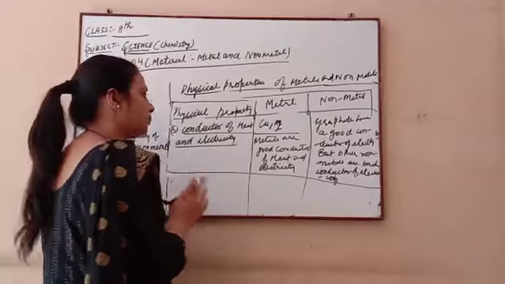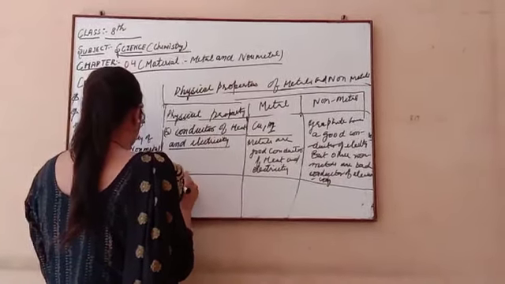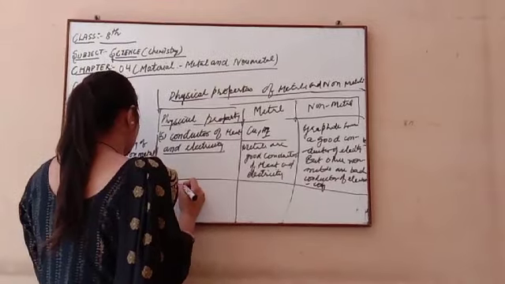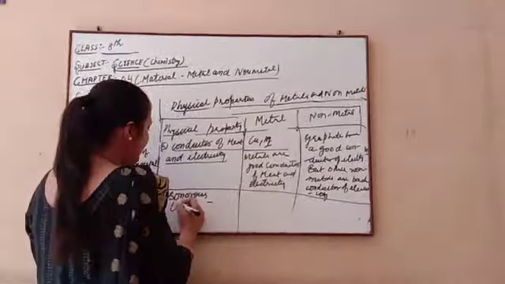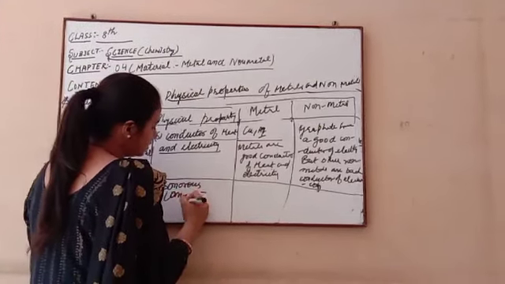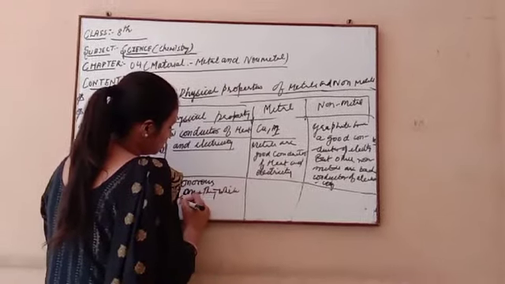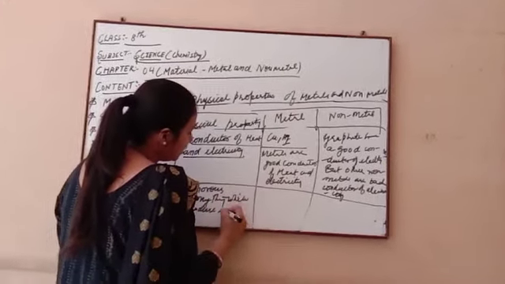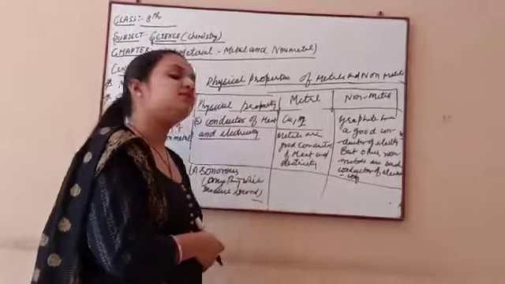After the property of conductor of heat and electricity, our sixth property is sonorous. What do you mean by sonorous? Anything which produces sound. And in which case do you see sound production?